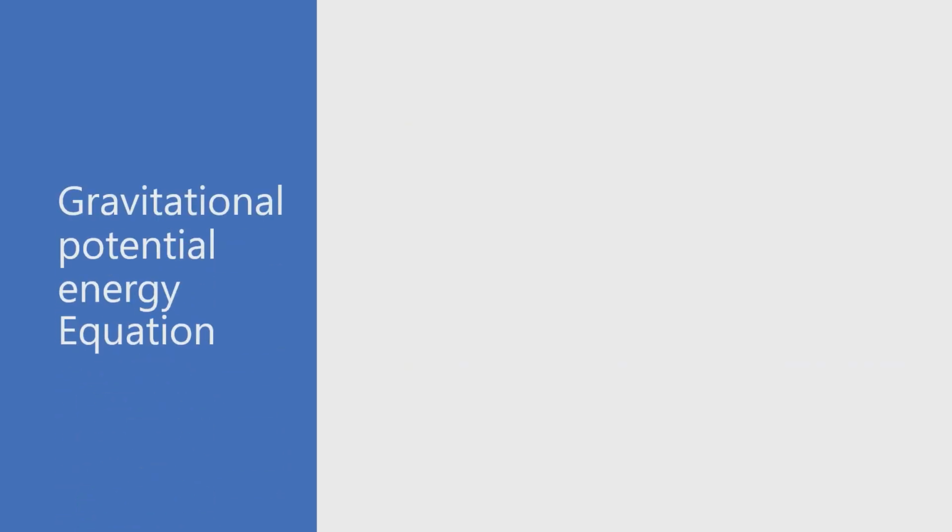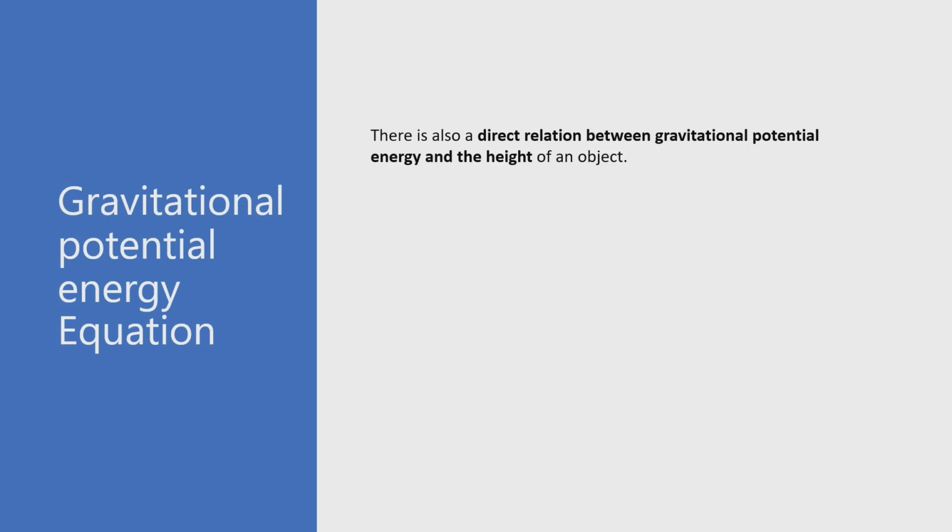Now, let us consider the equation for gravitational potential energy. As you can see, we said a while ago that there is a direct relation between the gravitational potential energy and the height. So as the height increases, or the object is in a higher position, the gravitational potential energy is high. When it is in a lower position, the gravitational potential energy is much lower. So there is a direct relationship between GPE and the height of the object.